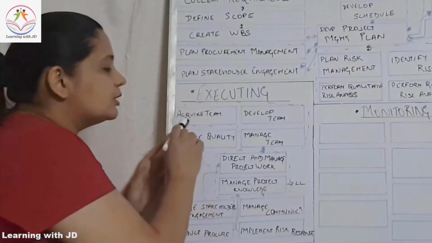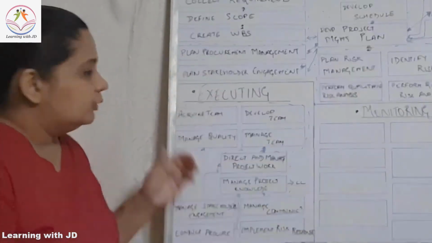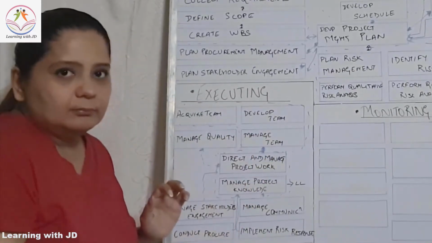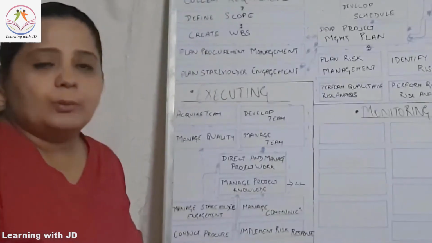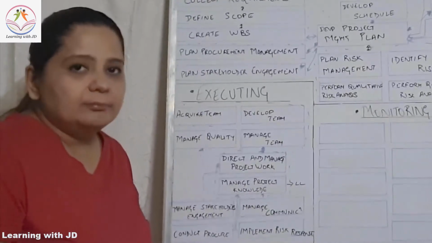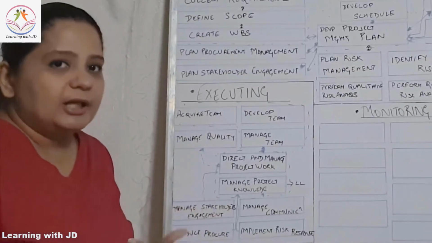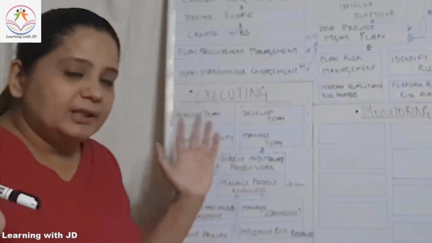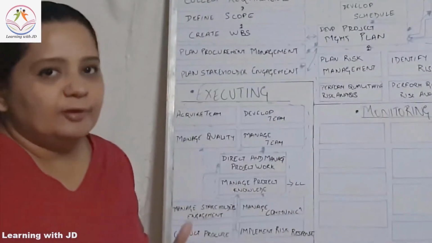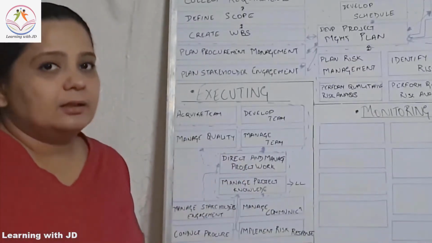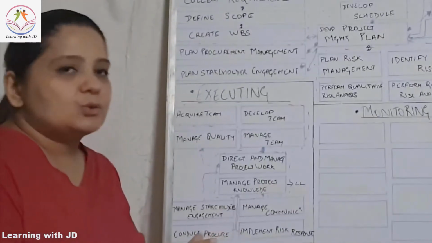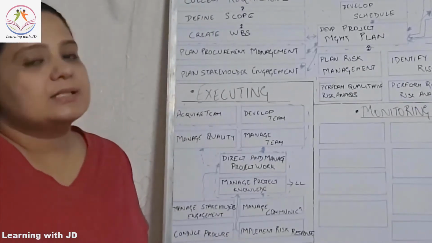One is you need to ensure that your team is acquired. You acquire your team, you develop the team. What do you mean by developing the team? You give them training, skills, whatever they need, right? Then you are going to manage the team. What do you mean by manage the team? Managing team is a one-to-one relationship. Develop team is developing the entire team. The entire team goes out for an offsite. The entire team goes out for dinner. The entire team gets training. But when you talk about manage team, it's one-to-one. One person has to go on leave. One person has fallen sick.